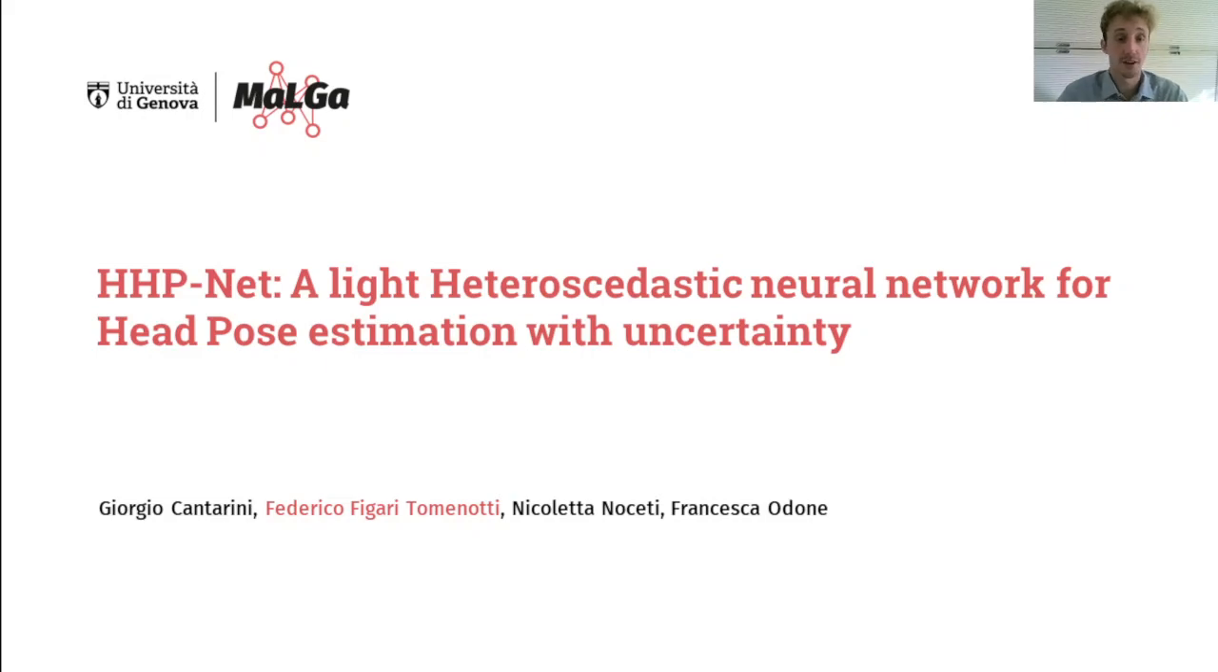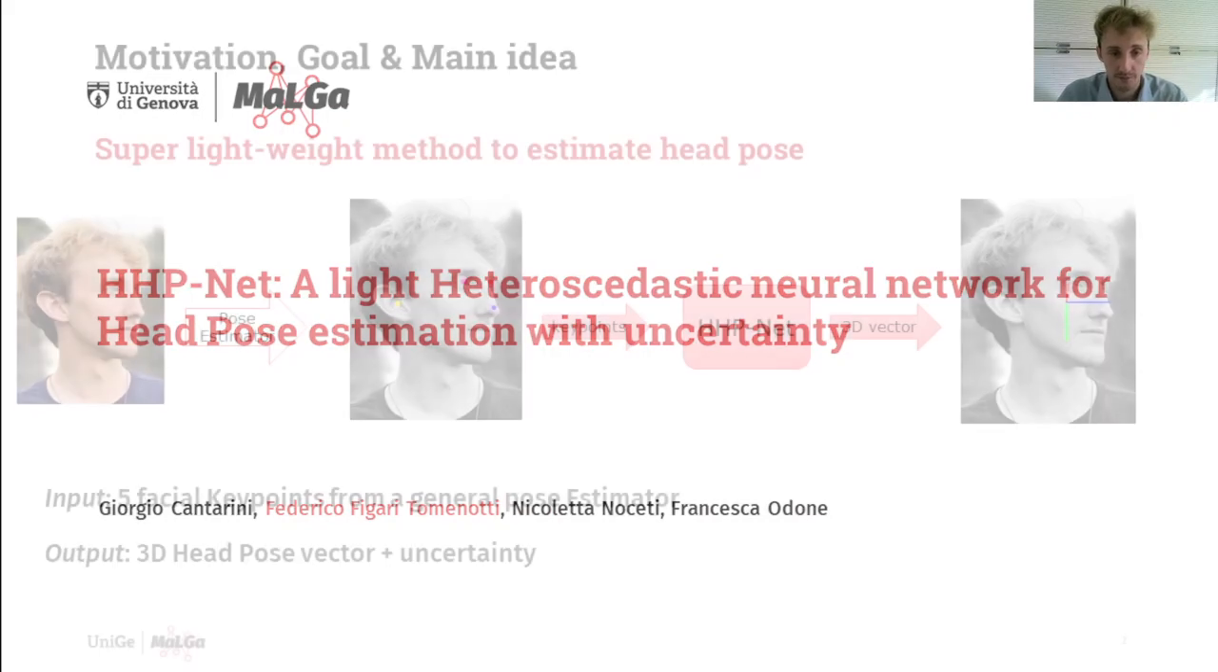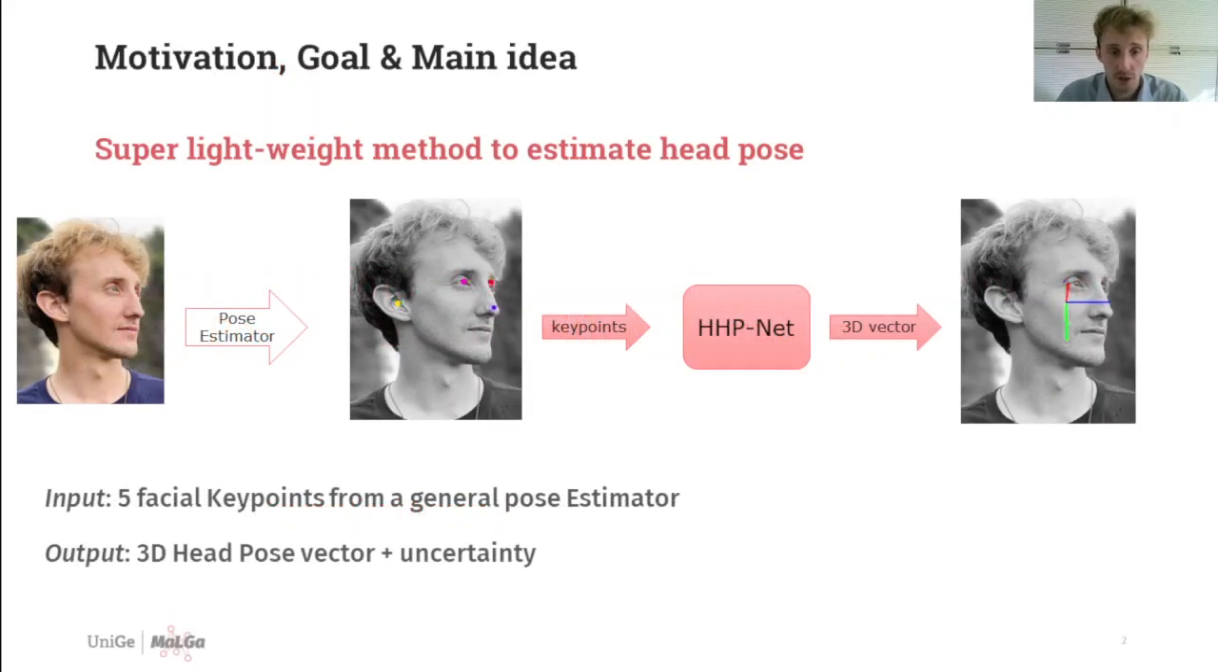Hello, I'm Federico Figari Tomenotti from MaLGa, University of Genova, and I will present a method to estimate the 3D pose of a person from images with an application to social interaction analysis. I start from the motivations and the general idea behind the work.